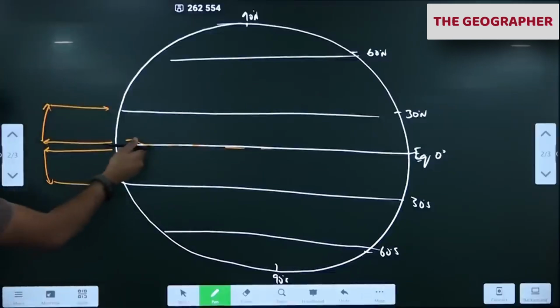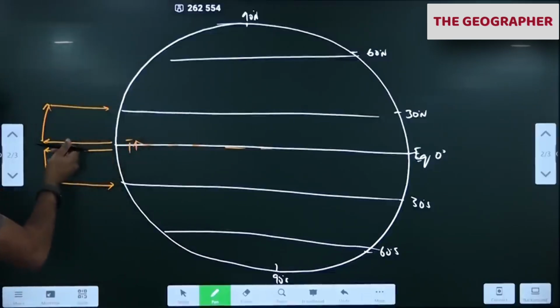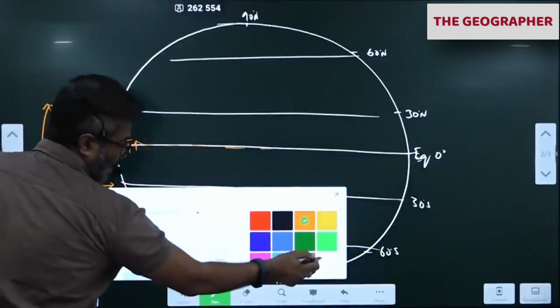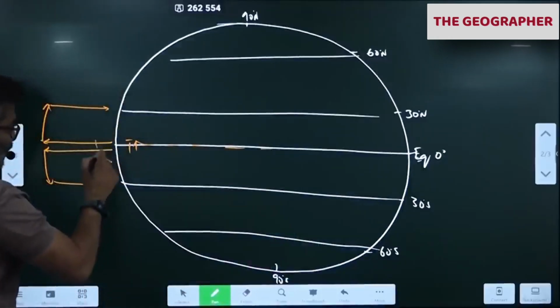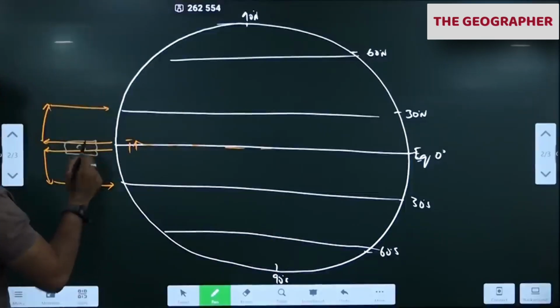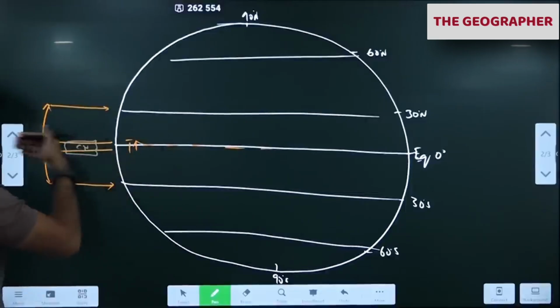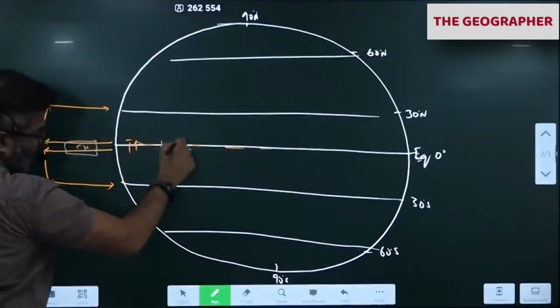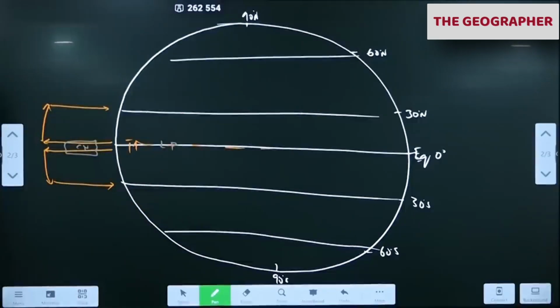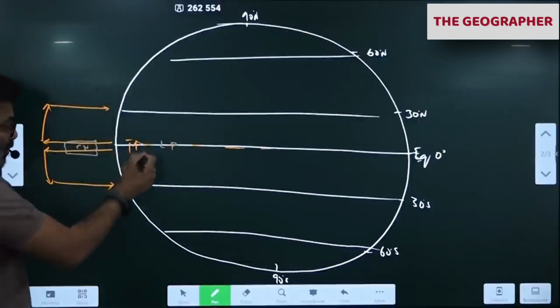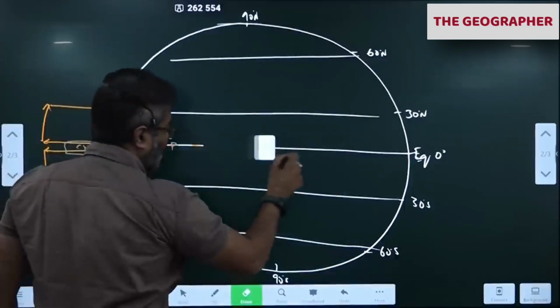Please remember this. The hot air first goes up in convection up to the height of 16 kilometers here. This air is taking moisture also. So all the moisture will condense to form clouds here. Clouds are formed, cumulonimbus clouds. It will rain here only. Since hot air is going up, low pressure is formed here. Low pressure over the equator. Near the equator, the air goes up, causing low pressure. This is called the equatorial low pressure belt.